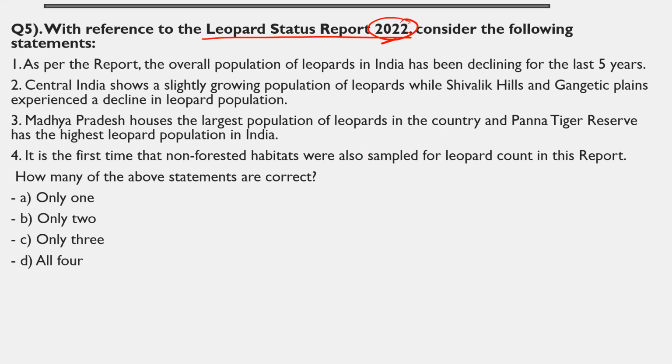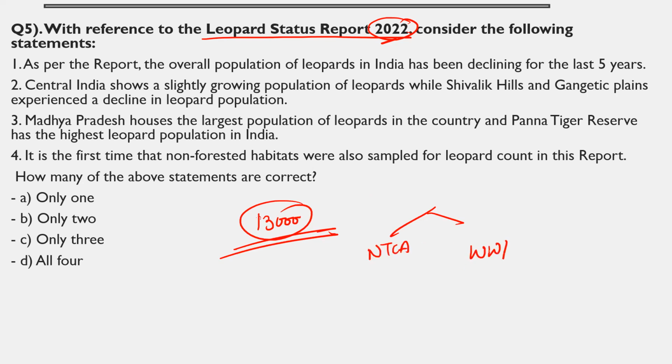This report says that approximately we have 13,000 leopards in India, right? This report has been released by the NTCA and the Wildlife Institute of India, both. Madhya Pradesh has the largest population of leopards in India, followed by Maharashtra and Karnataka.